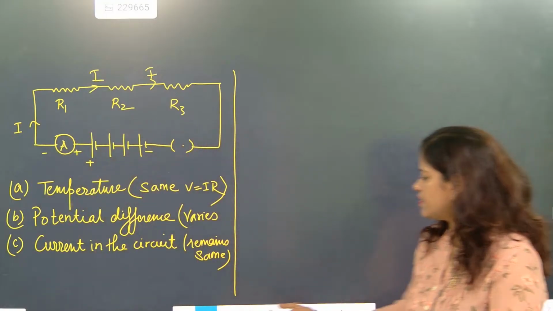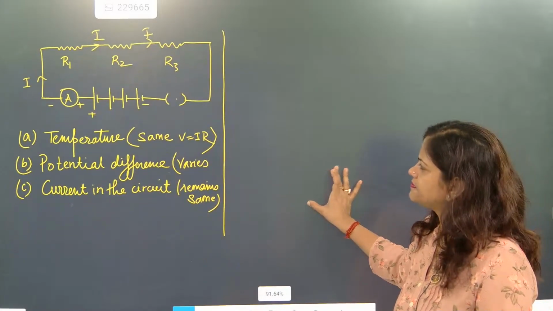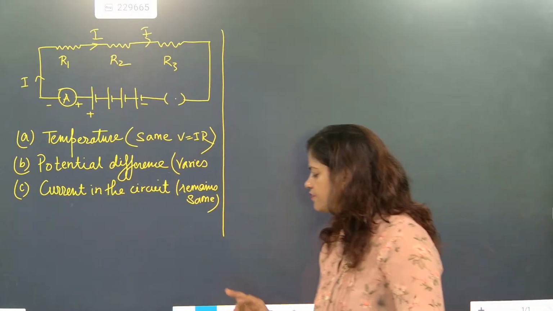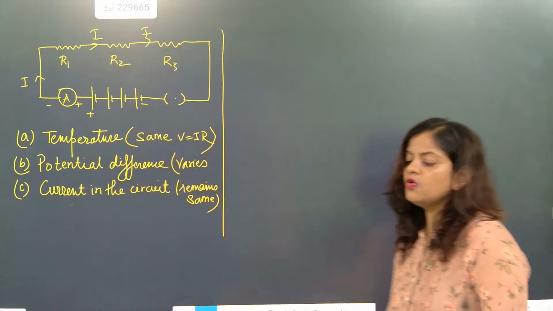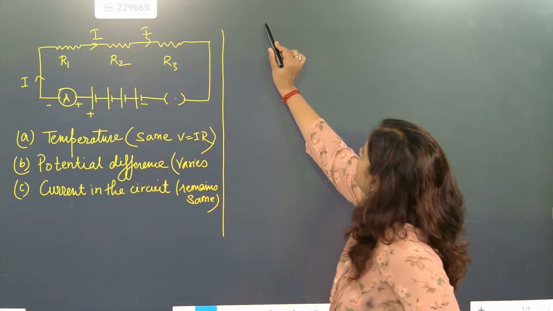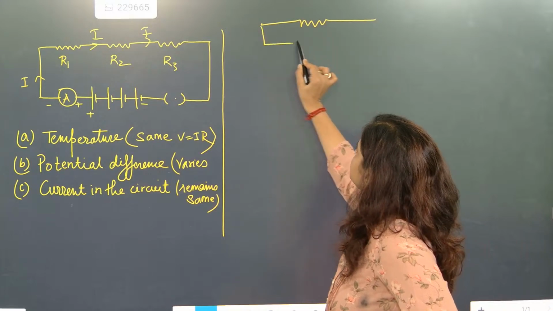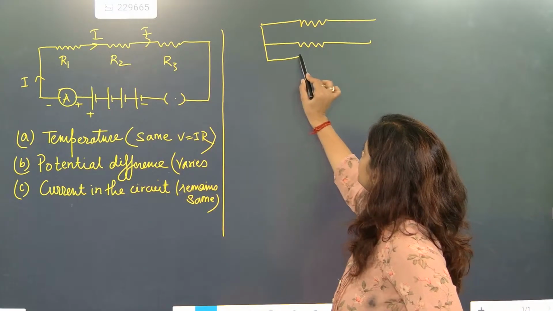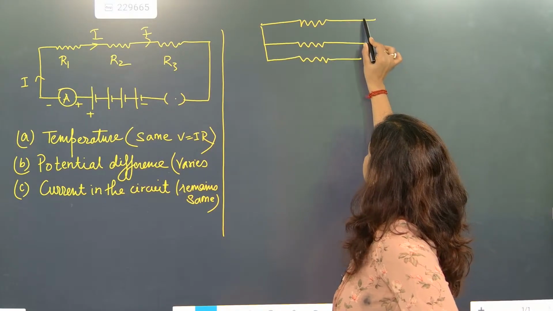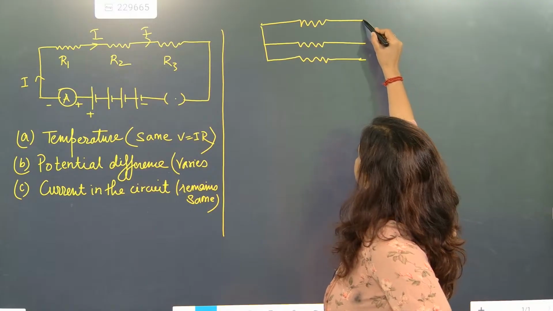So this is about series connection. We are going to derive it also. That's not a big rule. So this is about the first one. Now we are going to go for the second one. Very good children. Today you people are very active. Now let's see. This is the first one, this is the second one, and this is the third one. Is it a parallel connection or series connection?